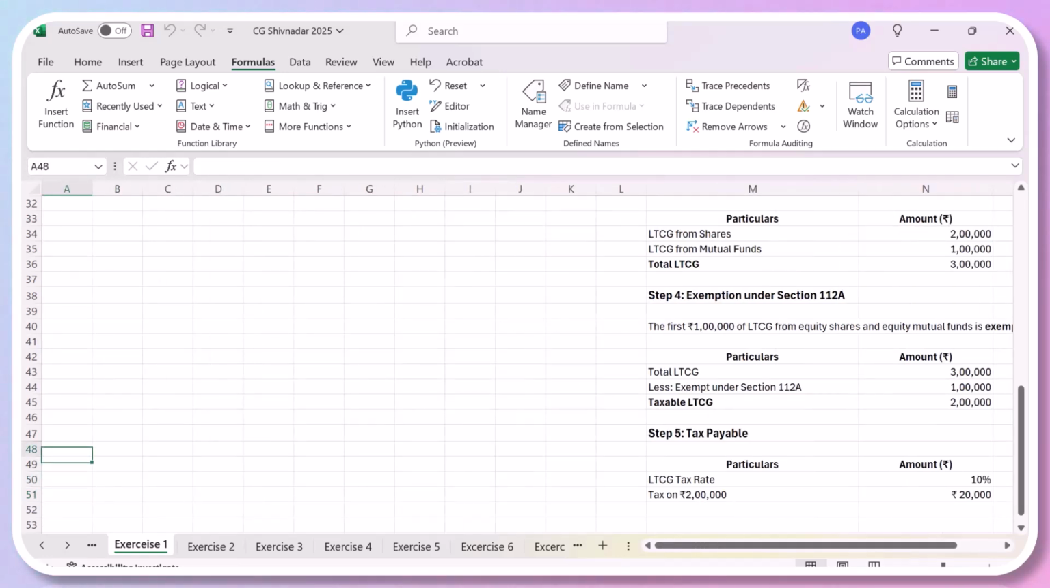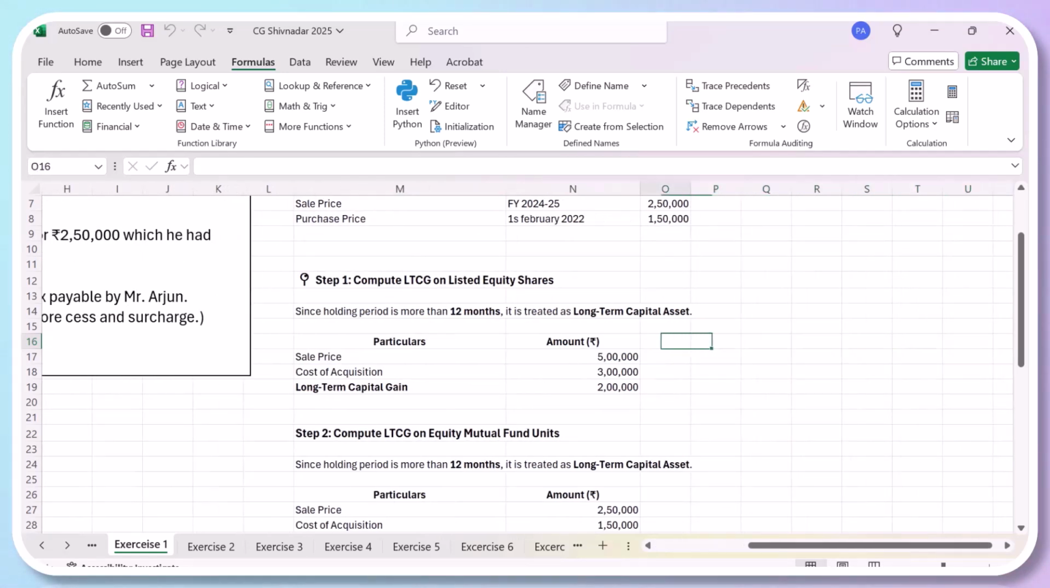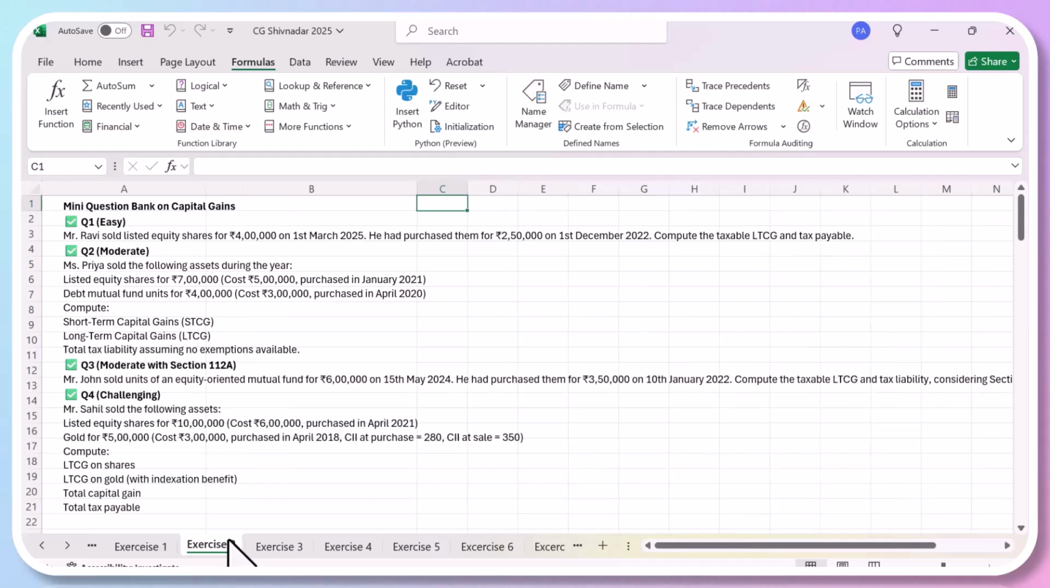If you see the question, compute the capital gains and tax payable by Mr. Arjun. Assume both assets qualify as long-term capital gain and ignore the cess. Is it clear, Mananya? Yes, sir, it's clear. Okay. So we move on to the next question. We will quickly complete this exercise. They're very simple. Only one more exercise where I'm going to spend time. So exercise number 3 now.